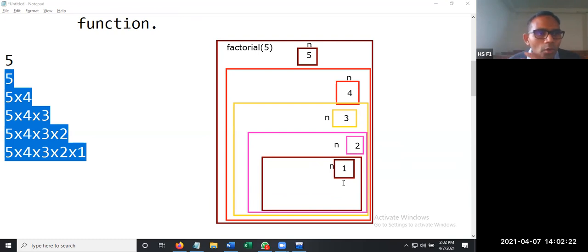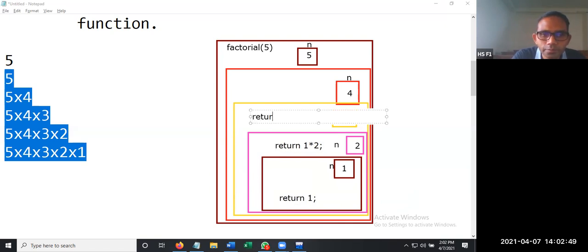Now, what we have to do is perform this operation of 1 into 2 into 3 into 4 into 5. So we need to return the value 1. Then here we need to return 1 into 2, which is value 2. Then 2 into 3, here it is going to return 6.